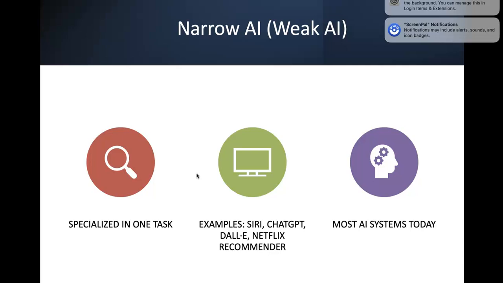Usually when you are using all these things, you don't know what type it is, but you are just using it, right? But this helps you relate what exactly this category fits.